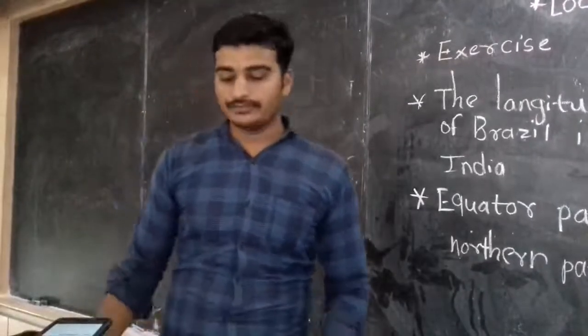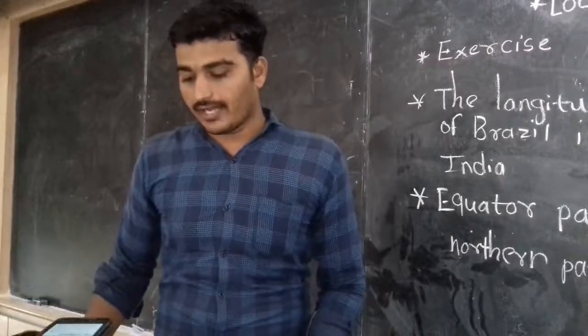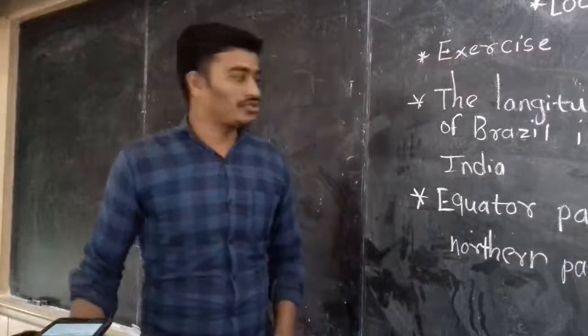Okay students, next right or wrong one. Brazil has a coastline along the Pacific Ocean.